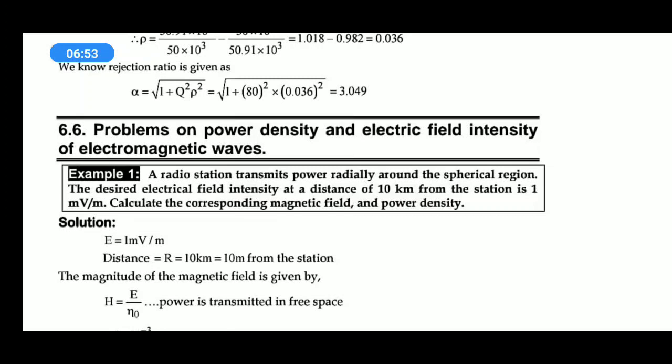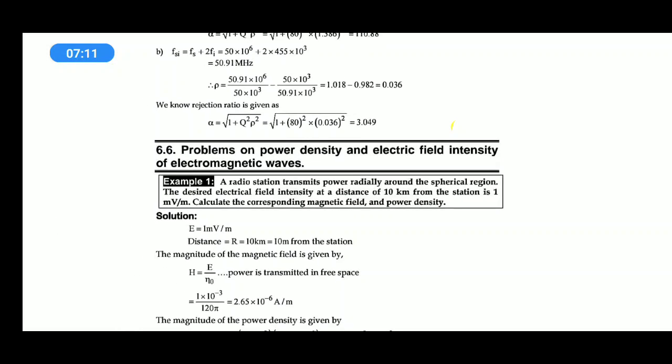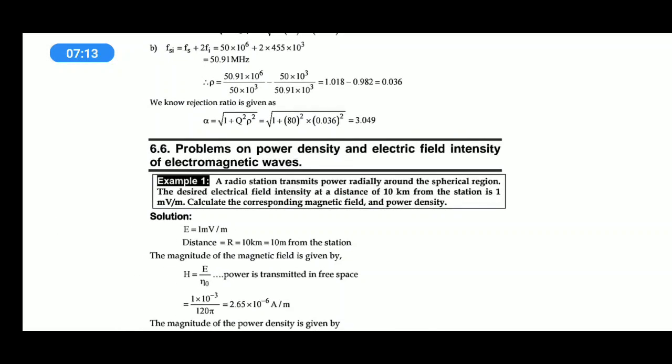E is 1 millivolt per meter, R is 10 km from the station. The magnetic field intensity H equal to E by eta naught, or eta naught equal to E by H.